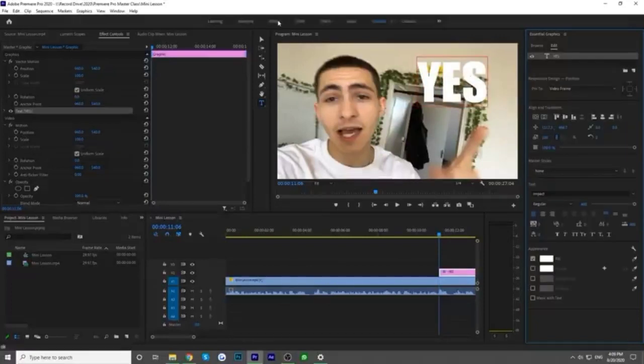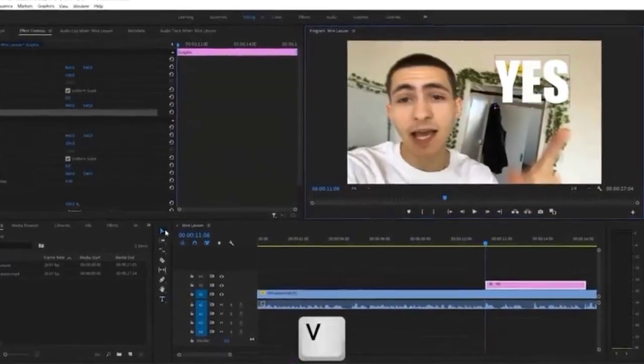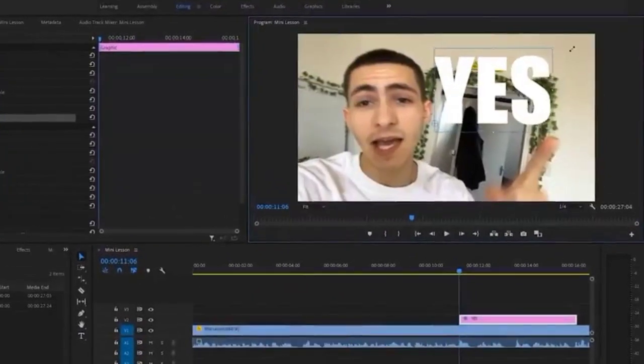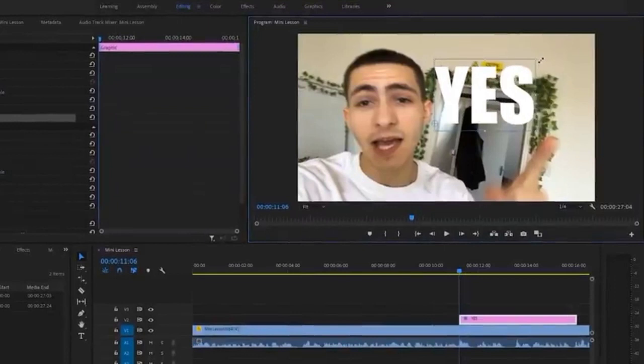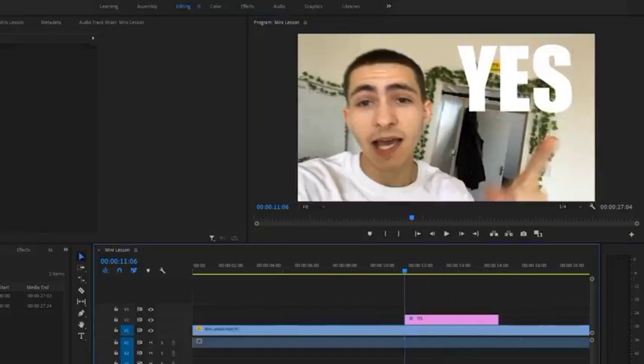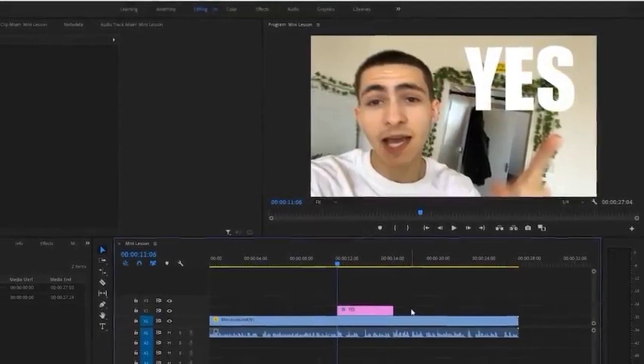Now, let's go ahead and come back to editing, and you see how we're on our text tool down here. Let's actually go ahead and press V, which jumps back to our normal selection tool, and we can actually go ahead and reposition this text. Also, drag out the edges right here to make it a little bit even bigger, and actually just go ahead and put it right here where I sort of point to. Then, we can actually play our video and wait for the command to remove the text, or to extend it, whatever.